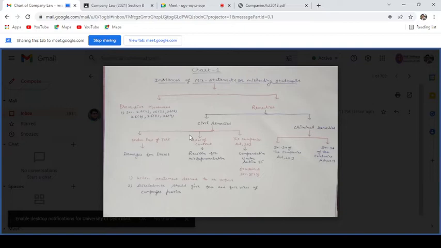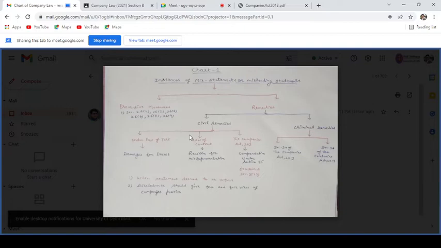But section 35 subsection 2 talks about exceptions: if the directors, promoter, or the persons who are held to be liable under section 35 subsection 1 show that they were not part or they have left, in detail we will discuss under this provision. In that case they would be exempted from the liability. Then on the criminal remedies, one is under section 34 of the Companies Act 2013, and the other provision is section 36 of the Companies Act.